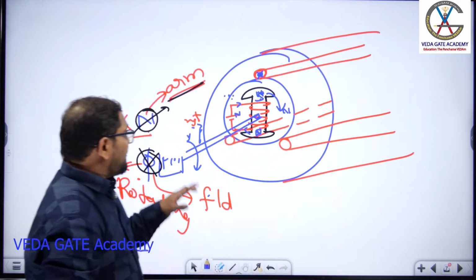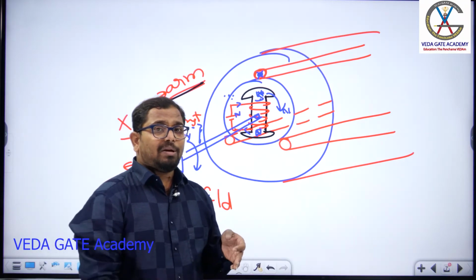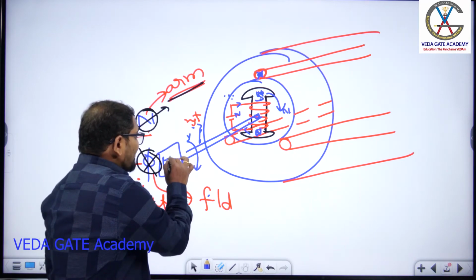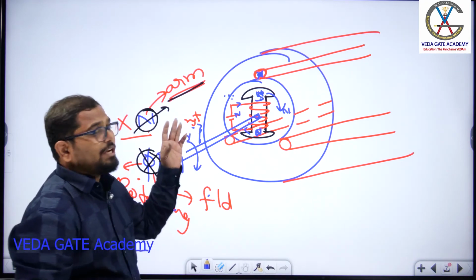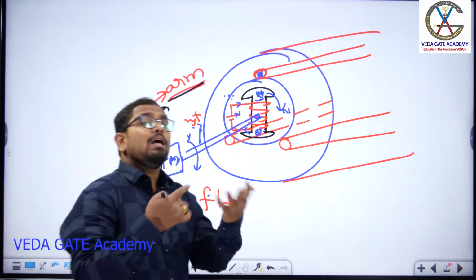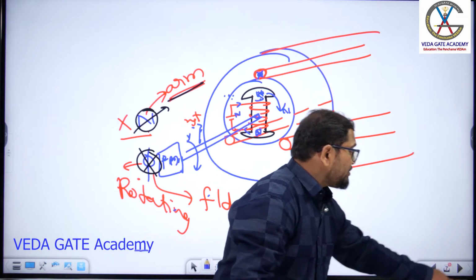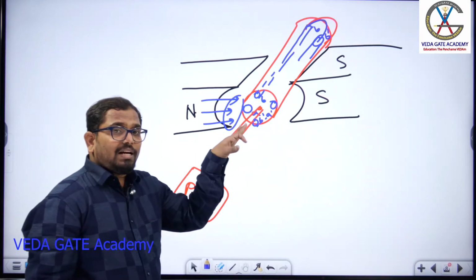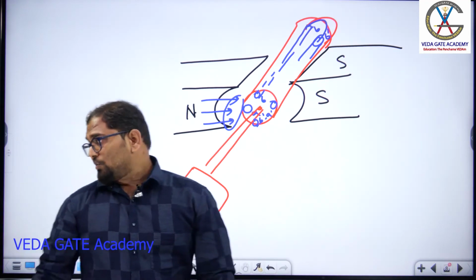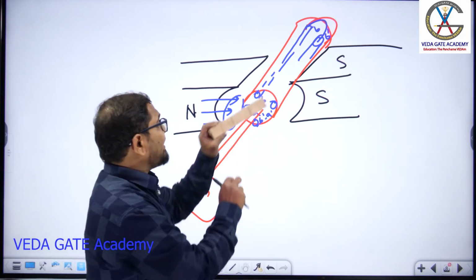Here also we'll get the induced EMF. That induced EMF is also dynamically induced EMF. Why? Because we are rotating the prime mover. Because of the movement of your prime mover, we are getting the induced EMF. So because of the rotation, either of the field system or the armature system, we are getting the induced EMF. We call that induced EMF a, what is the type of induced EMF? Dynamically induced EMF.